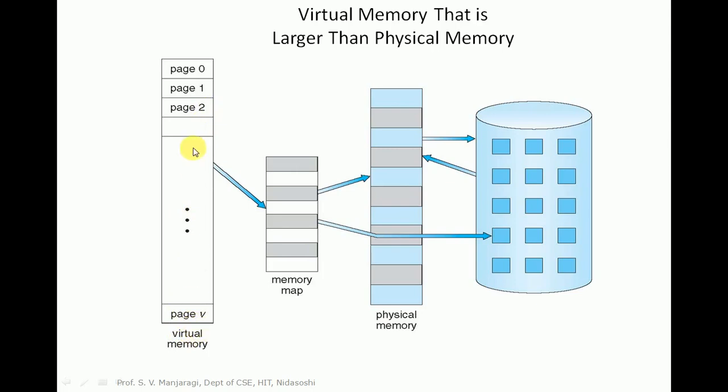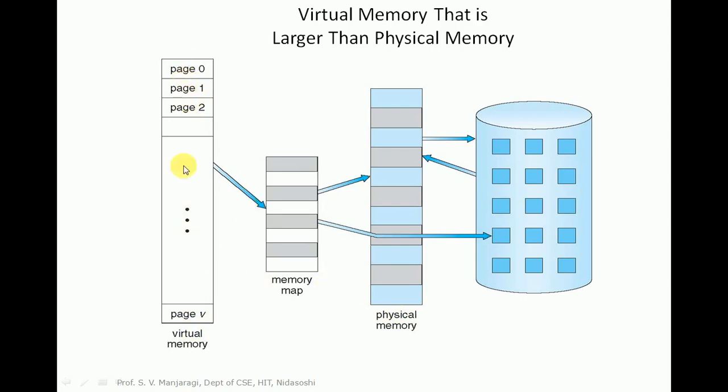So this virtual memory has V number of pages, and if you look at this, the size of virtual memory is larger than physical memory, because the program that you want to execute is larger than main memory or physical memory.